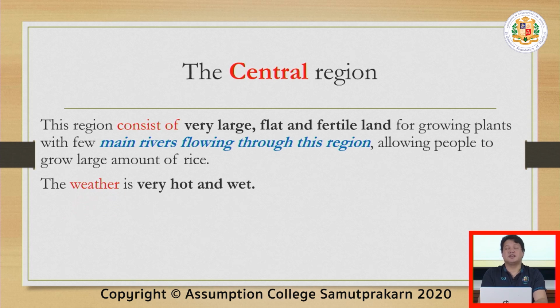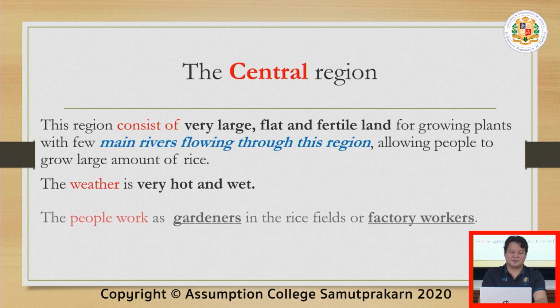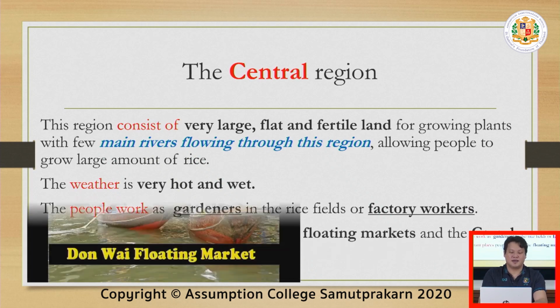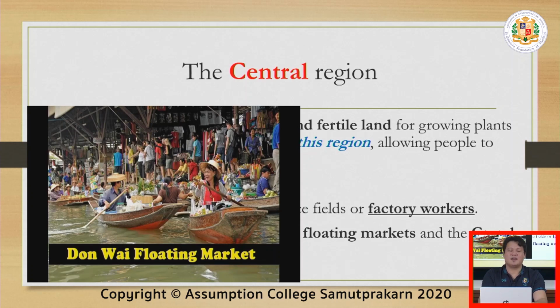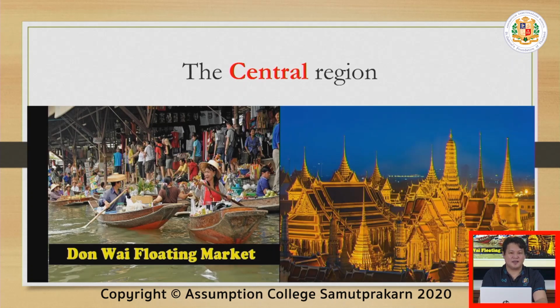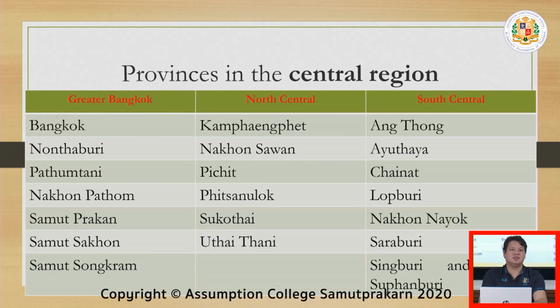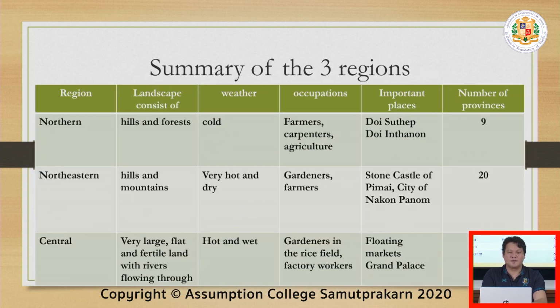In the central region, it is very hot and wet. The people work as gardeners and mostly work in factories. Places to visit are Damnoen Saduak Floating Market and the Grand Palace. Right beside it is Wat Pho. You can explore it. So these are the provinces in the central region. All in all, it has 22. So the summary, if you want to know the details, you should try to freeze the screen and look at the summary that I made for you.